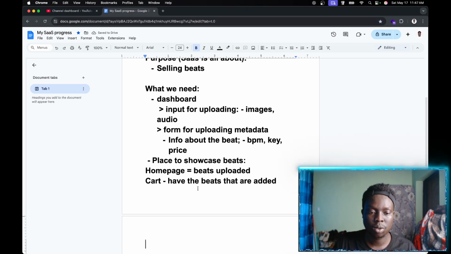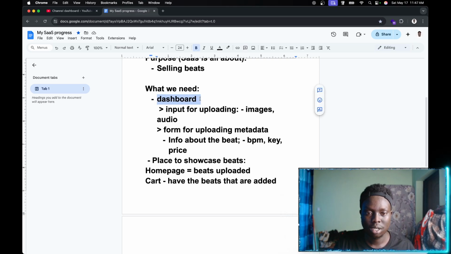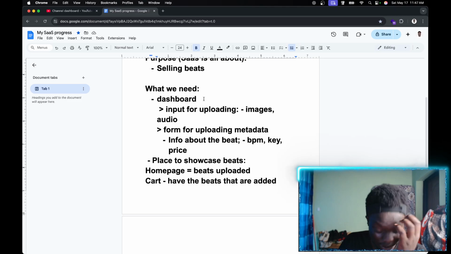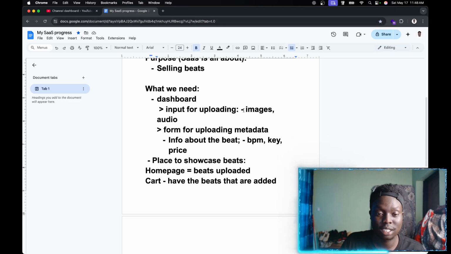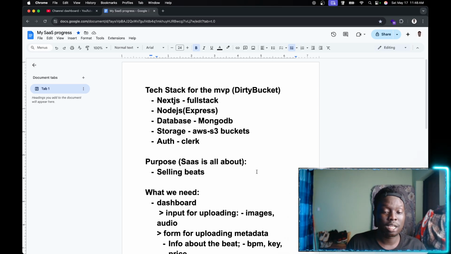I think that should do it. We just need the home page and the dashboard, obviously. Or we need the dashboard, but the homepage always comes first. So the dashboard, I don't know. I'm just a little confused for this, but once we get to the coding side, we shall understand better. So I just wanted to share this little update with you guys.